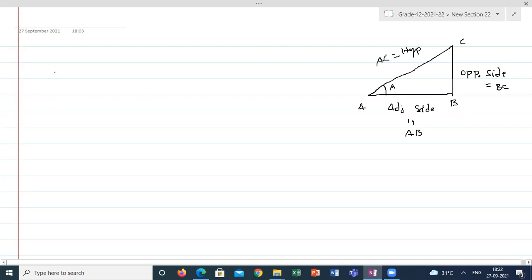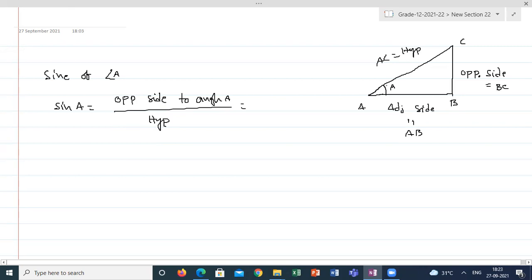So the ratio of sine of angle A, represented as sin A, is the ratio of the side opposite to angle A divided by the hypotenuse of the triangle. From this diagram, the side opposite to angle A is BC, so sin A is BC by hypotenuse AC.